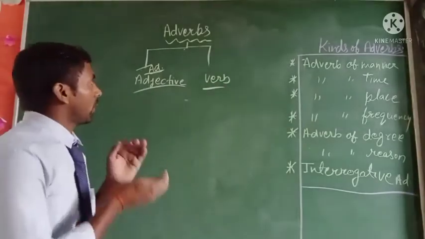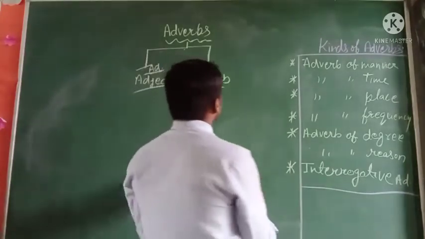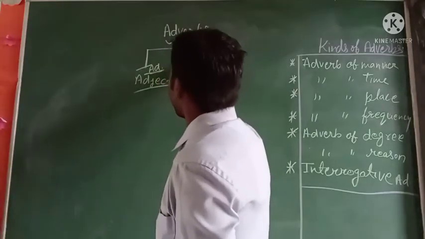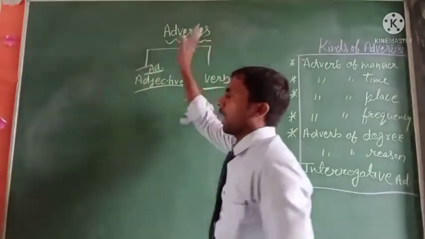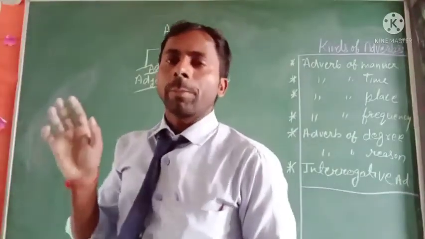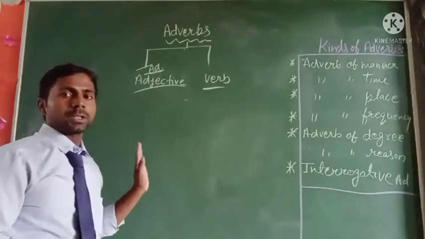So both words make a new word, and that word is called the adverb. An adverb is a word that modifies the meaning of a verb. That is clear.